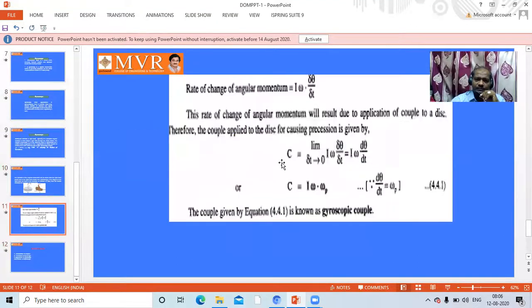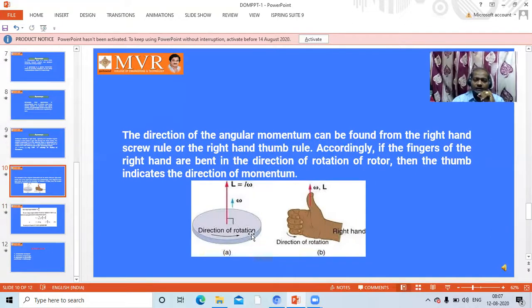Coming to this one, how to calculate this gyroscope couple. You observe this one. I think you got here. What are the parameters here? Angular speed is there. Mass we have not included here, still we can use it. Change in position will be there from one point to another point, and this is the precession axis we have taken. If you change it, then also it will get balance. It depends upon omega value once again. Right? To understand here, students.